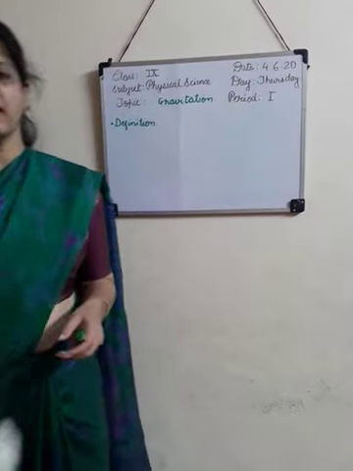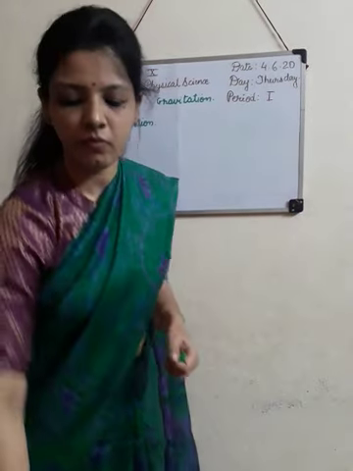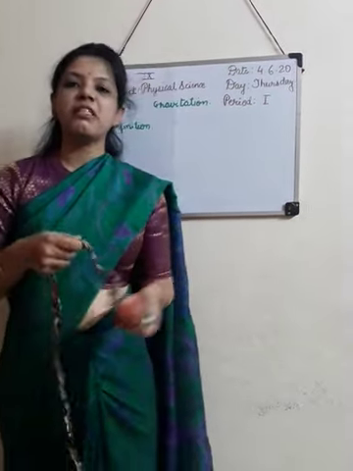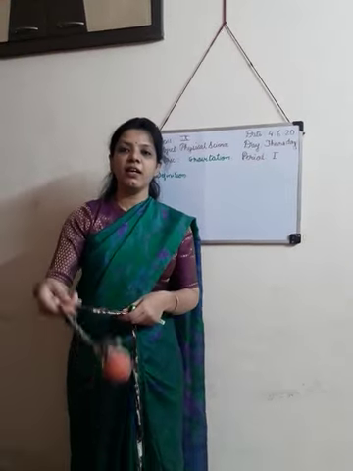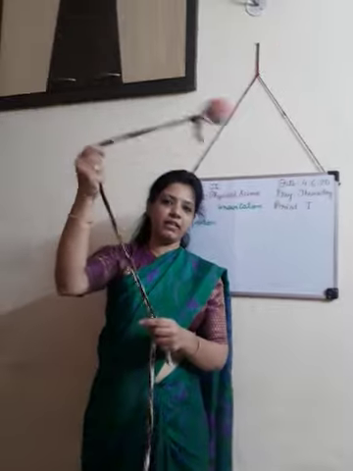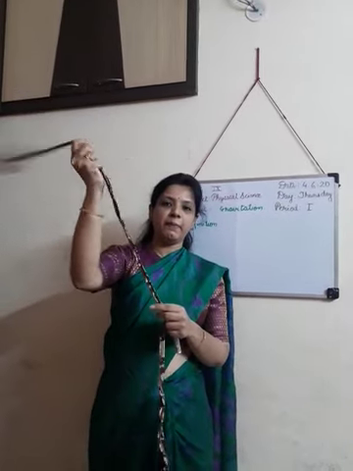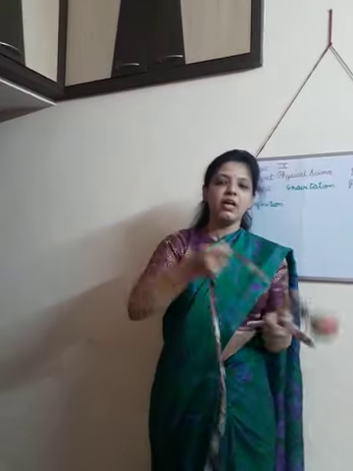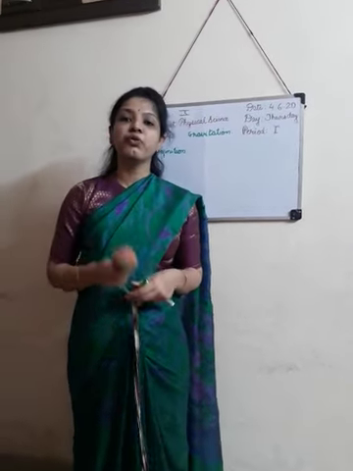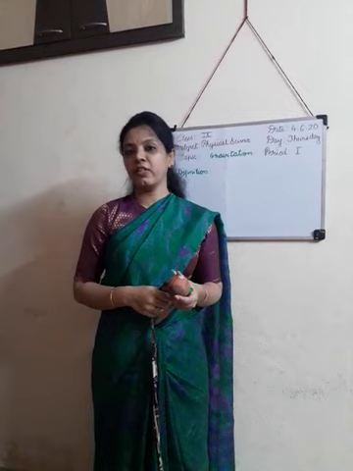Now let's see another example. This is a ball and I tied it with a rope, and now I am whirling it like this. What is happening here? The ball is in circular motion, and this motion is called uniformly accelerated motion.